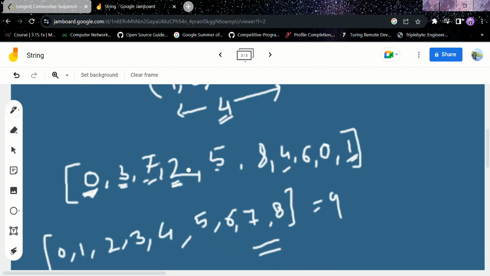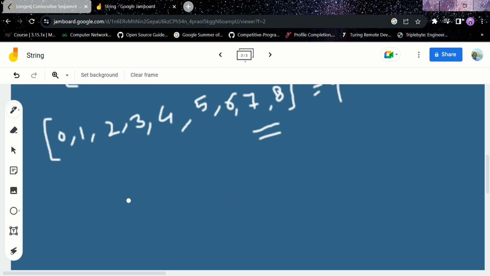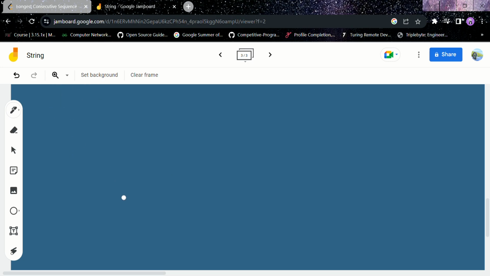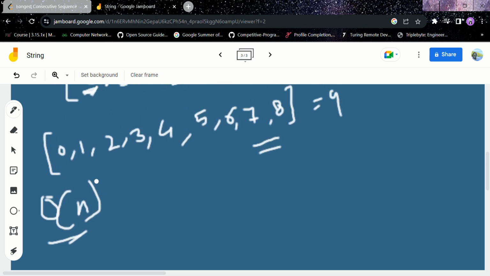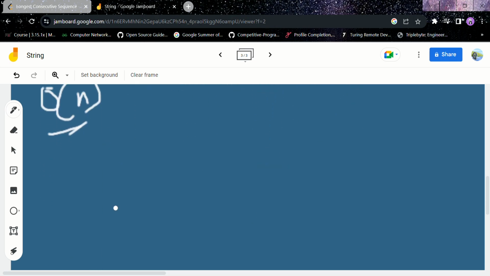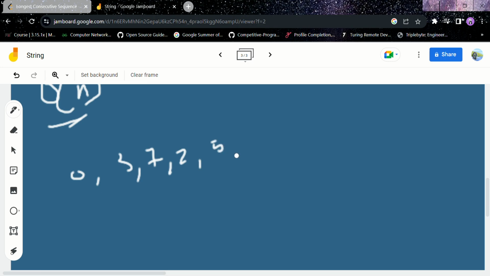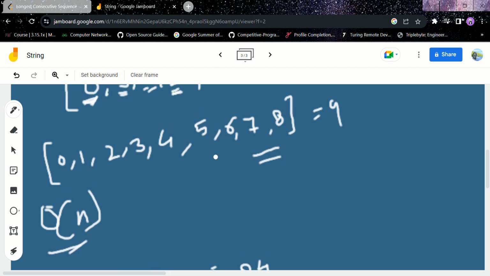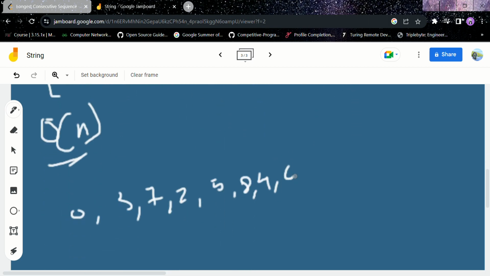So what could be our approach? First of all, we need to solve this in big O of n time. For example, we have this array: 0, 3, 7, 2, 5, 8, 4, 6, 0, 1.